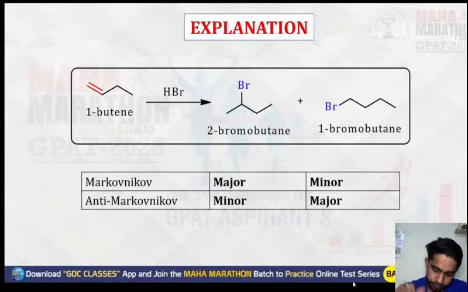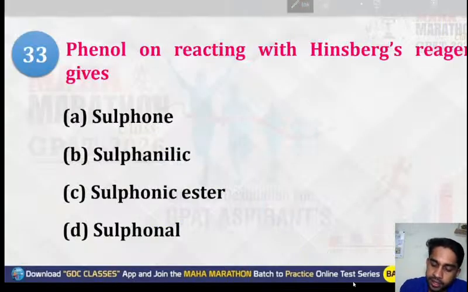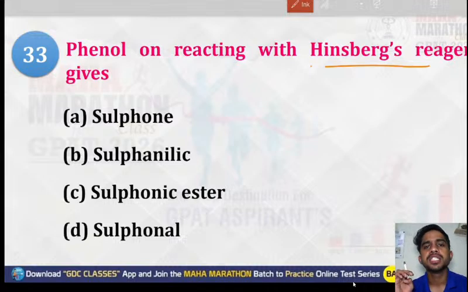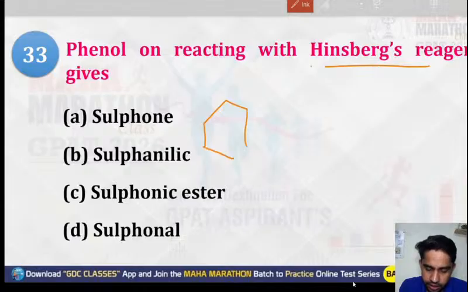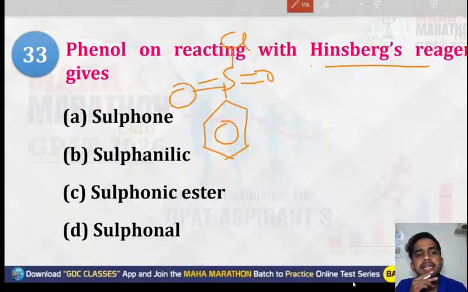Now, next question. That is phenol. Phenol on reacting with Hinsberg reagent. We have to do the reaction of phenol with Hinsberg reagent. So what is the Hinsberg reagent? Hinsberg's reagent is benzene sulfonyl chloride. If we draw it, the structure of benzene sulfonyl chloride will be like this: S double bond O, double bond O, chlorine. So this is your benzene sulfonyl chloride, and we have to react it with phenol.